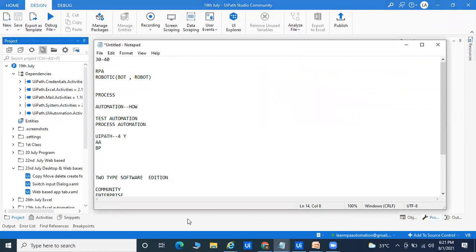So suppose that you want to automate Internet Explorer, Google Chrome, Edge, Mozilla Firefox, or Notepad. Whatever the default place, suppose your Notepad is running in C drive program files, so multiple places are there. Okay, so one by one you have to provide the proper path for automating. But in UiPath there is nothing like that. You do not have to provide any path.